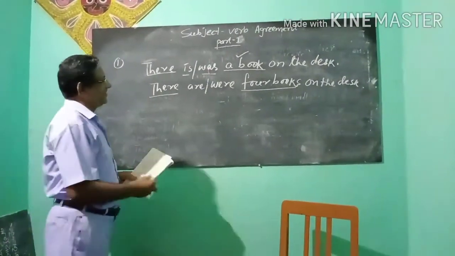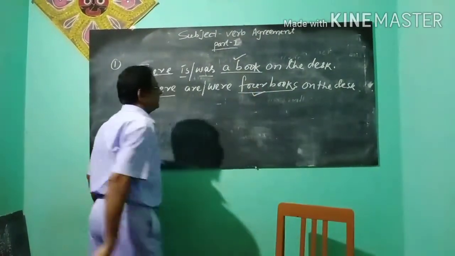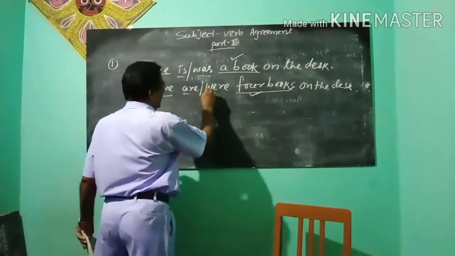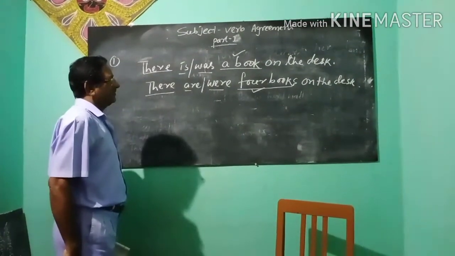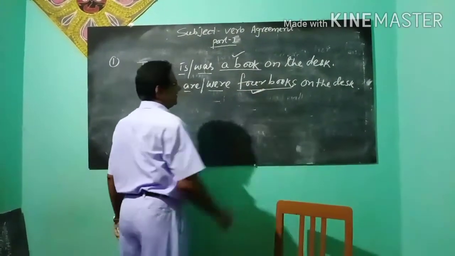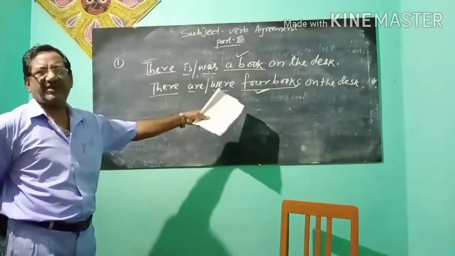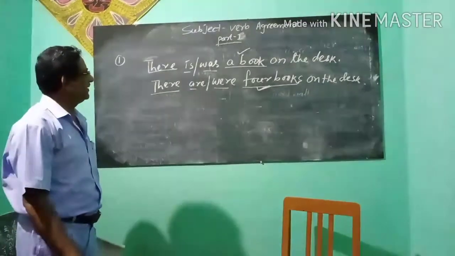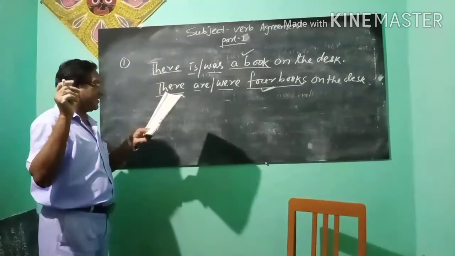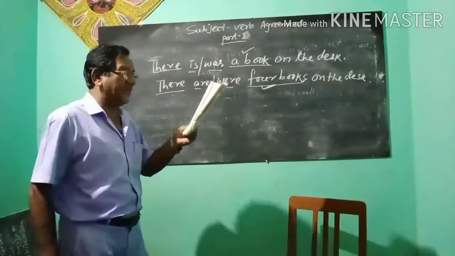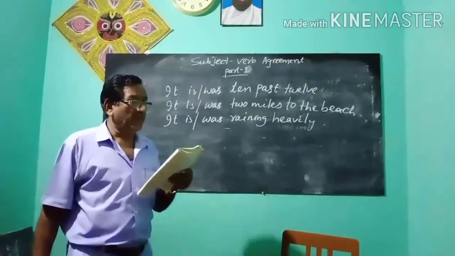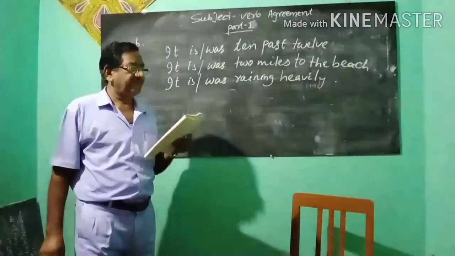In the second sentence the real subject is 4 books. The verb are is taken with the real subject 4 books. So the rule says verbs used after introductory there have to agree with the nouns, the real subject coming after them. In your book, see the next rules.